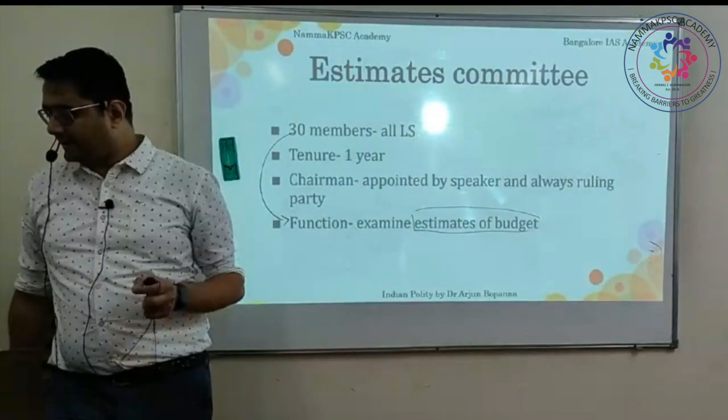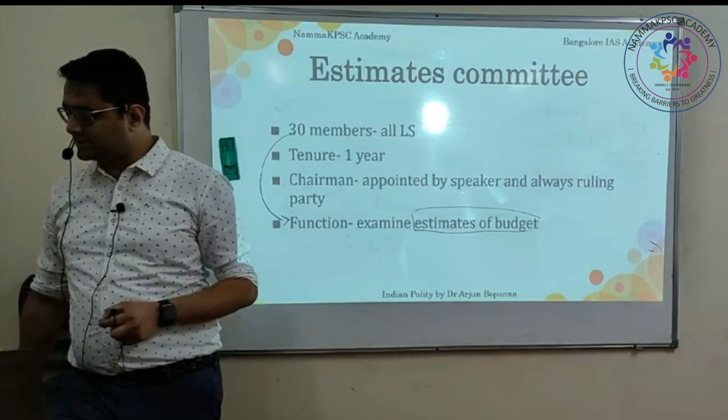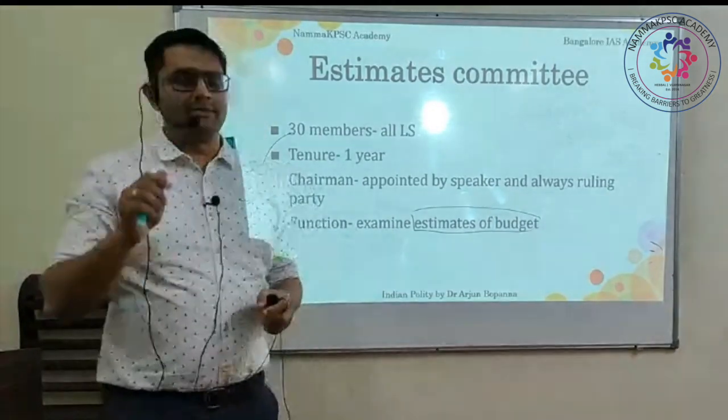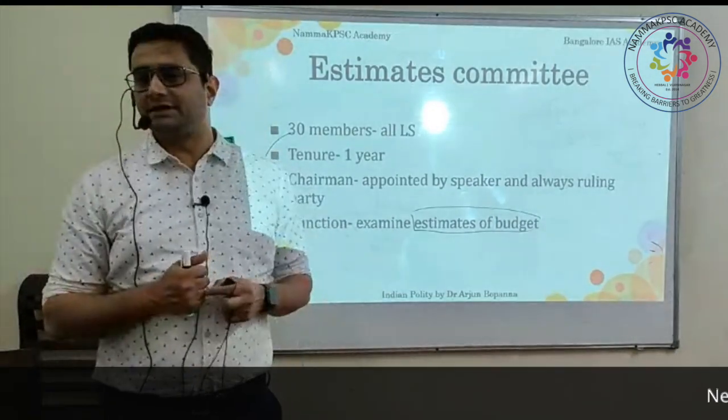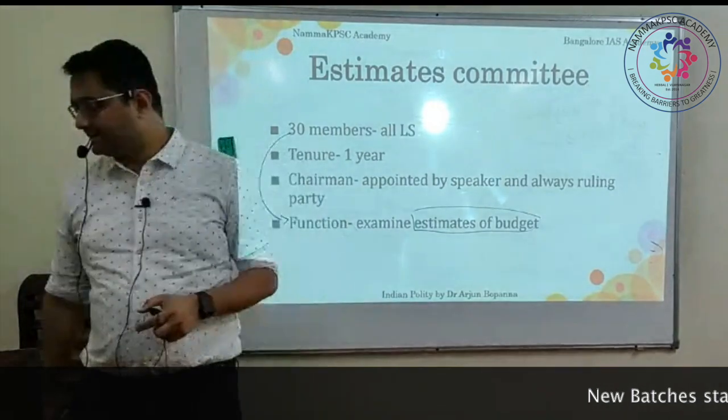All right, and the members are all elected from amongst the members by the Lok Sabha once every year, by proportional representation and single transferable voting system.